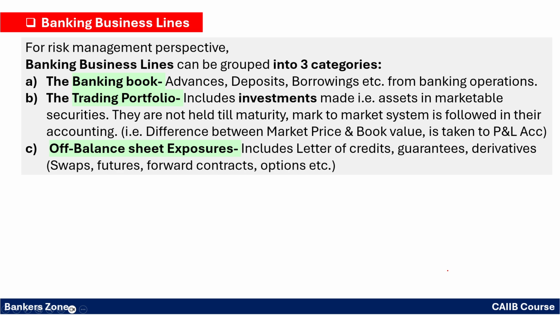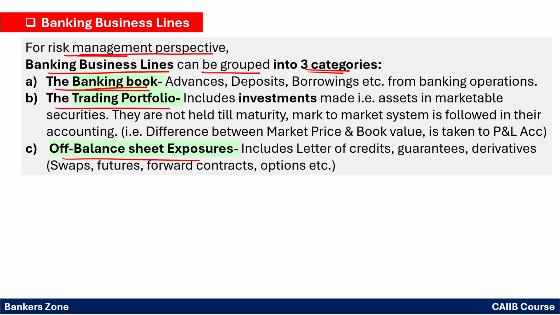Okay. Now see, if we have to manage the risk in the bank, we have three business lines, right? So the banking business can be grouped into three categories with respect to risk management. One is the banking book, second is the trading book, and third is the balance sheet exposure.